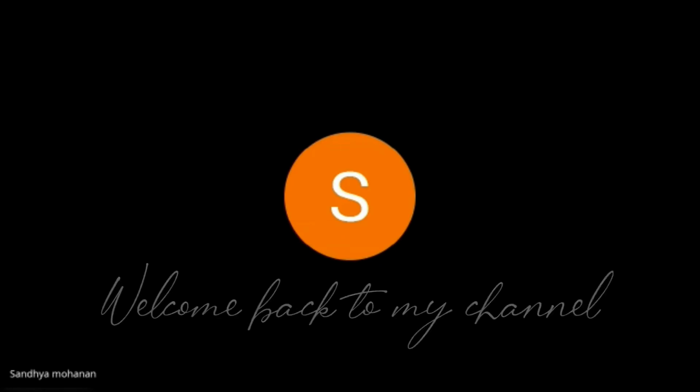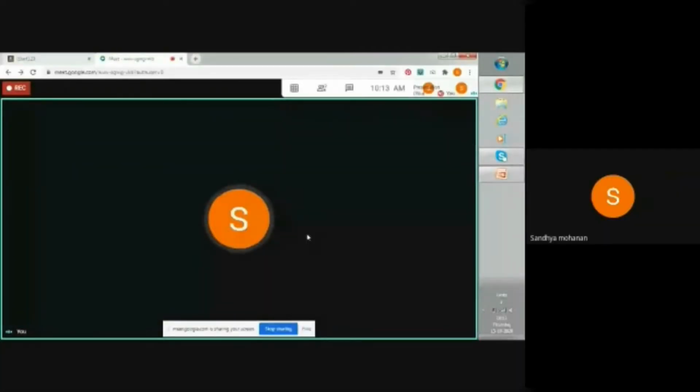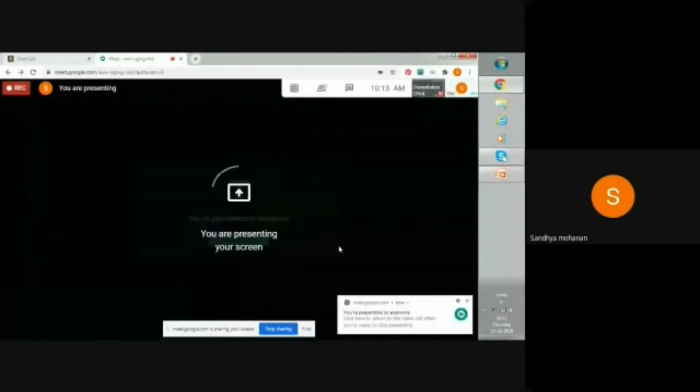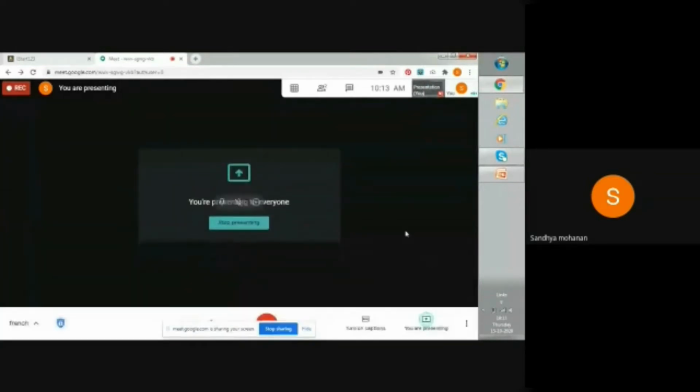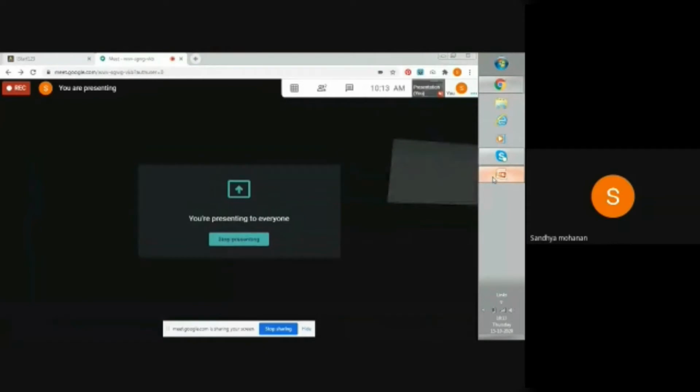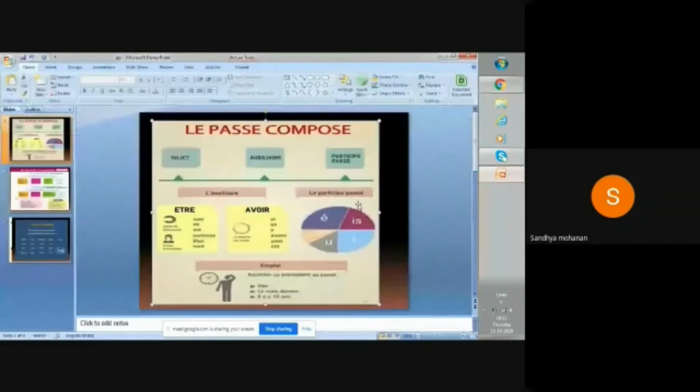Today's session will be discussing Passé Composé, okay, past tense. So this is your past tense, le passé composé. So what is this past tense? Which means we have three things: sujet (subject), auxiliary, and participe passé. Subject, auxiliary, and participe passé.